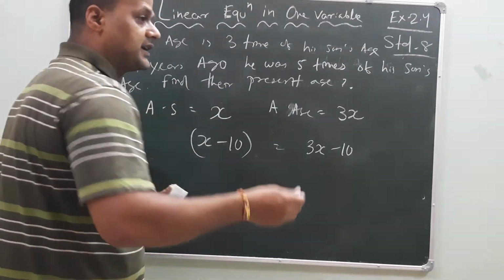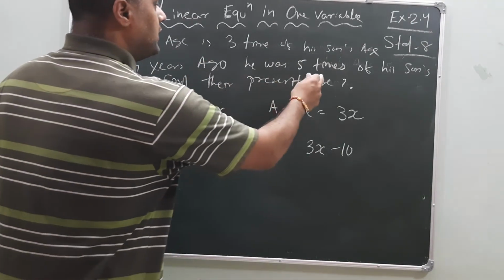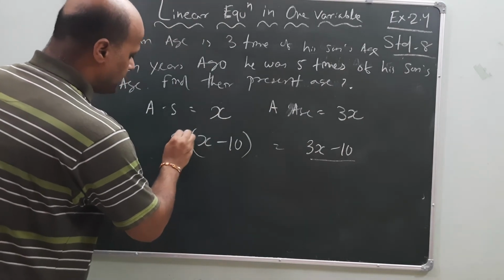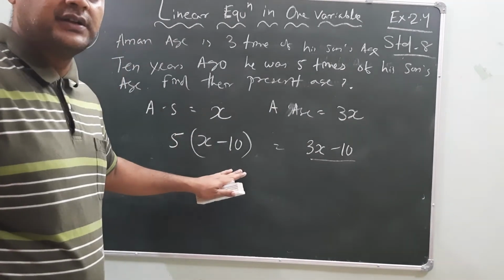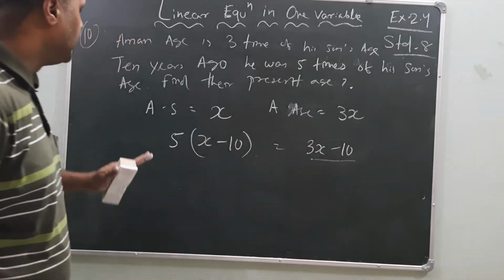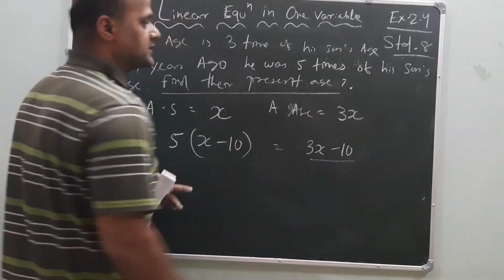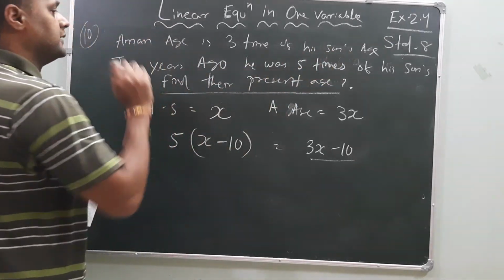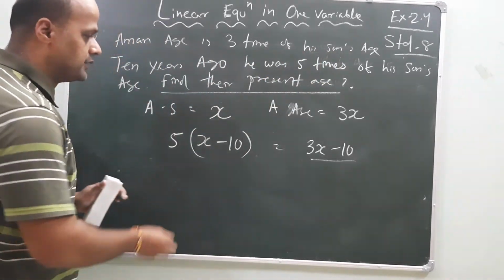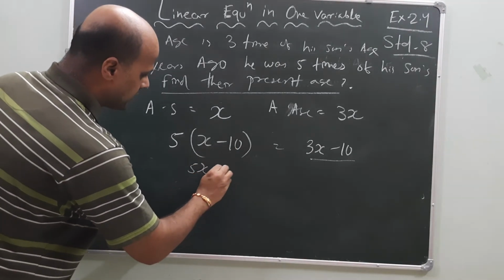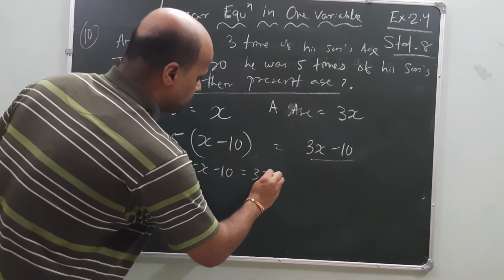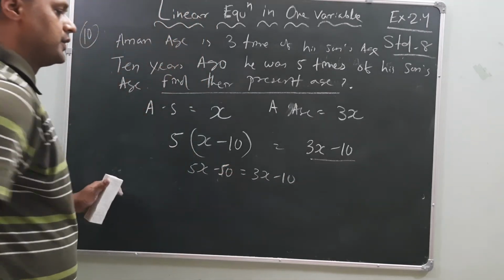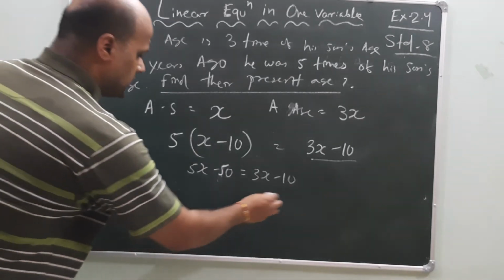So 10 years back, what will happen? He was 5 times his son's age. This is Aman's age, then how much will it be? 5 times this much. This is the equation, and it says to find the present age, because x is the present age. So how will we do it? First multiply it, take out the bracket. 3x minus 50.